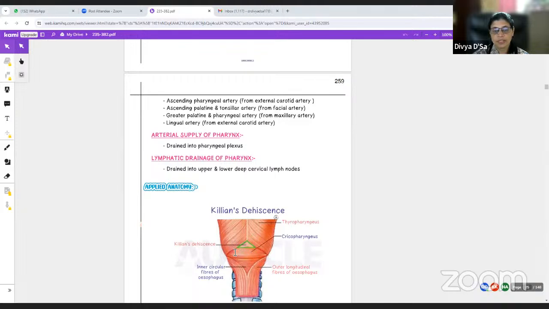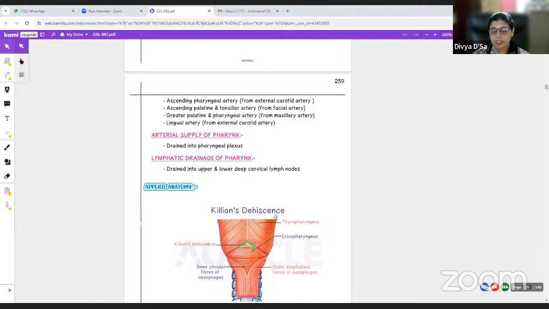So you can see here, cricopharyngeus fibers are going circular, whereas thyropharyngeus fibers are getting inserted into the median raphe. So what happens is, when thyropharyngeus contracts, cricopharyngeus relaxes. And when cricopharyngeus contracts, thyropharyngeus relaxes. So in that way, it helps in deglutition. Okay. So basically, this will be acting like a sphincter.